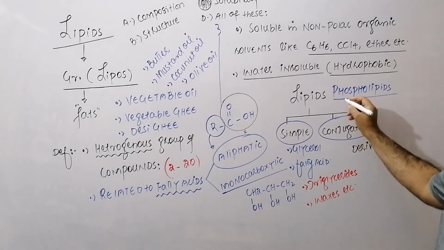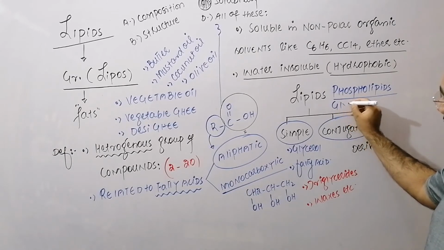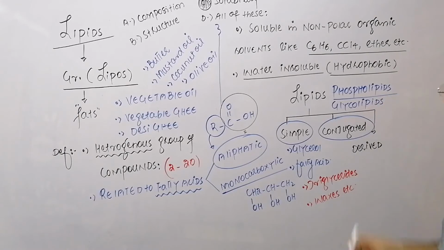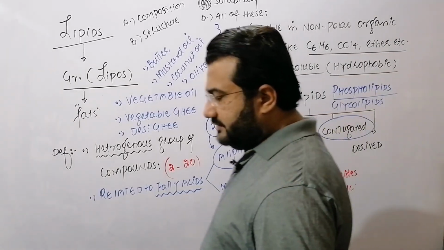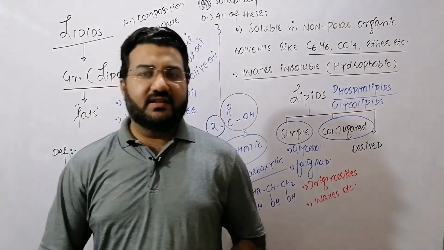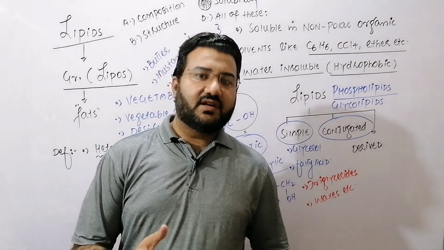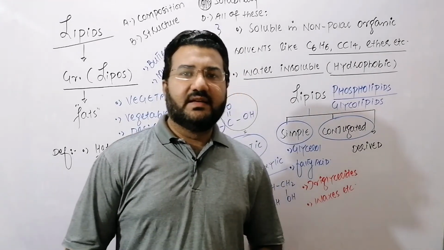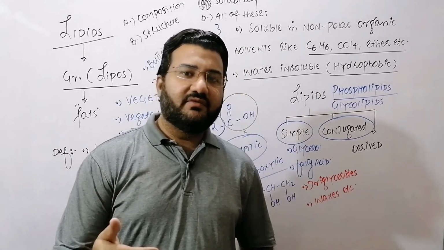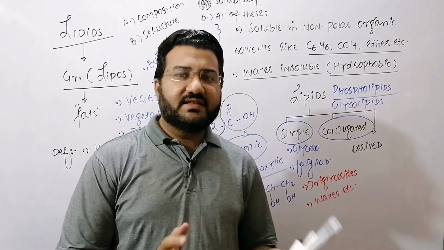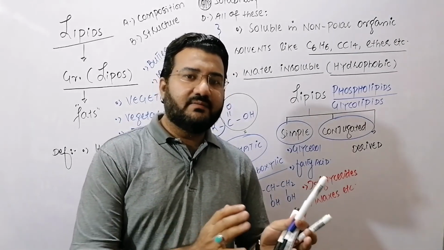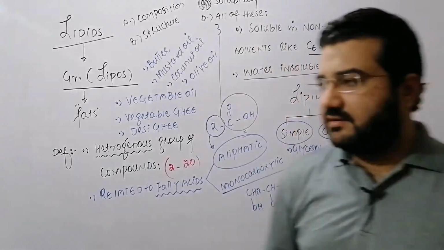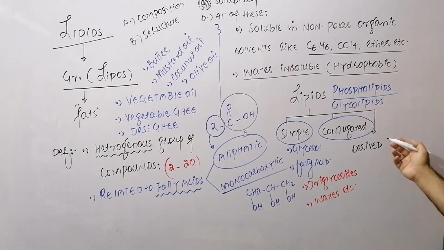Another example is the glycolipids. Glycolipids are basically the conjugation of the lipids and the carbohydrates. In this case, the simple lipids are conjugated with the carbohydrate molecule. Another example is lipoproteins. In this case, the lipids are conjugated with the proteins. So these are the examples of the conjugated lipids in which simple lipids are combined with any third compound in their composition. What are the derived lipids?